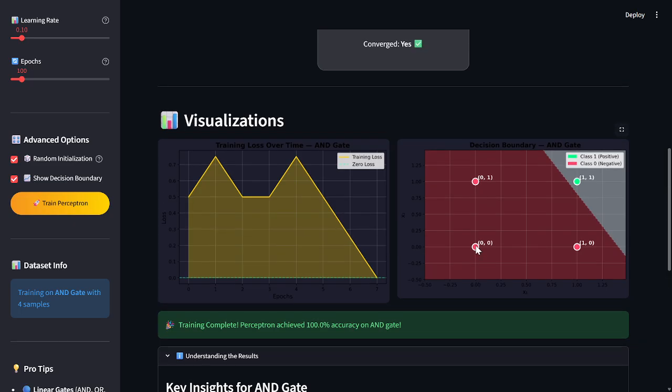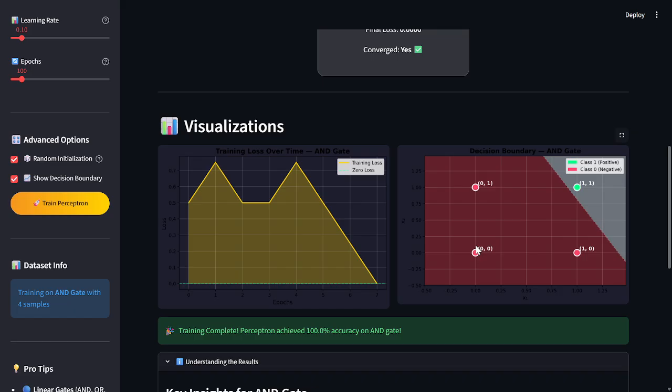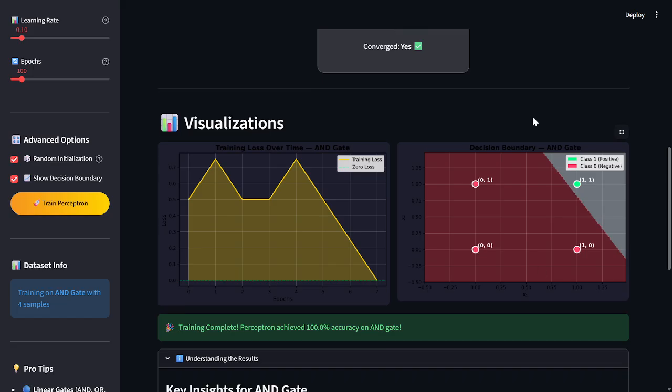The next graph which I used is the decision boundary graph. The graph shows how the perceptron separates different classes. The colored regions represent different perceptron areas. The line between these areas is called the decision boundary. For linearly separable datasets such as AND or OR, the perceptron successfully finds a straight line that perfectly separates both classes.